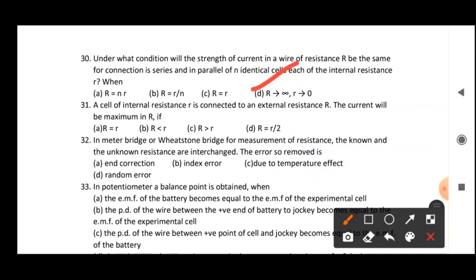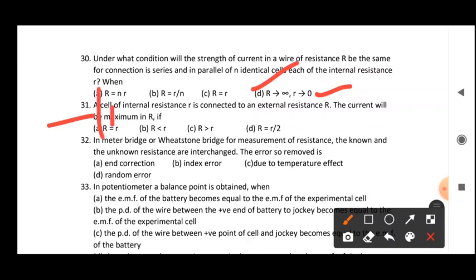And in the parallel case, whenever their internal resistance r tends to 0, then due to the internal resistance being 0, the overall resistance will tend to infinite. So in this condition only will the strength of current in any of the wire be the same.